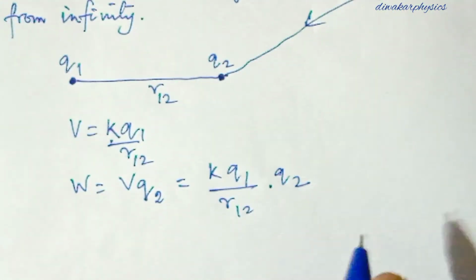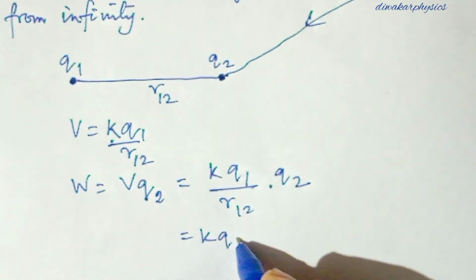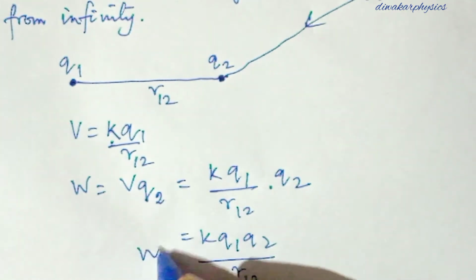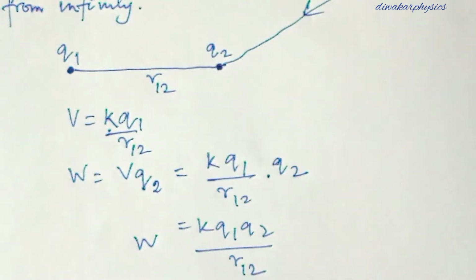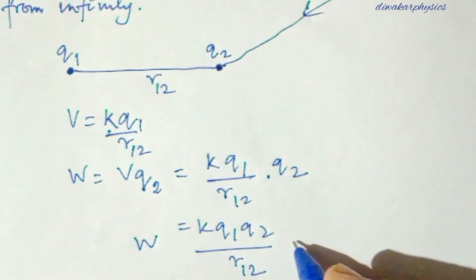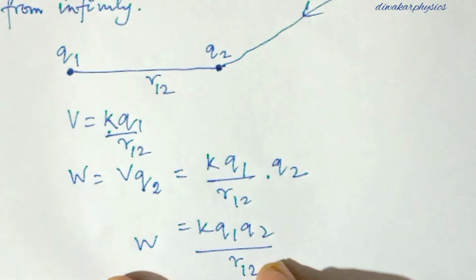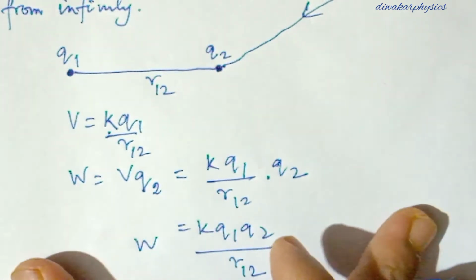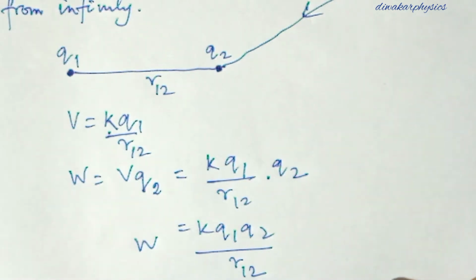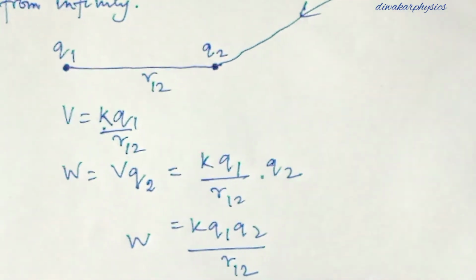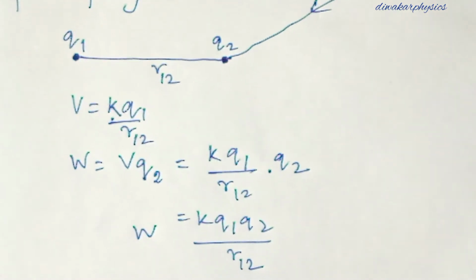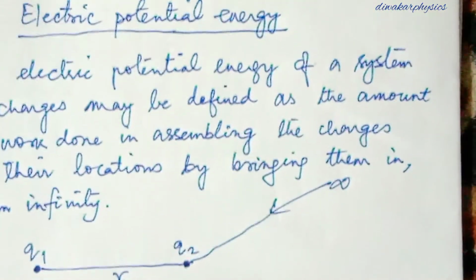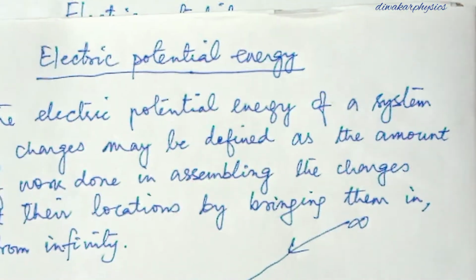Then which formula are you getting? K Q1 Q2 by R12. So this is the work done and this is the potential energy. This is the electric potential energy, the energy for bringing the two charges close to each other from infinity to some distance. So let us check the definition now.